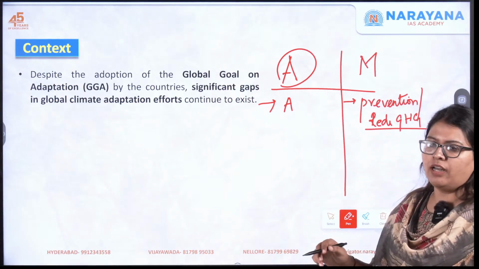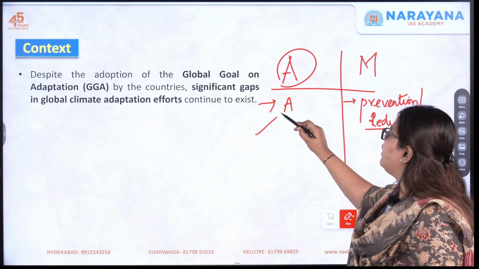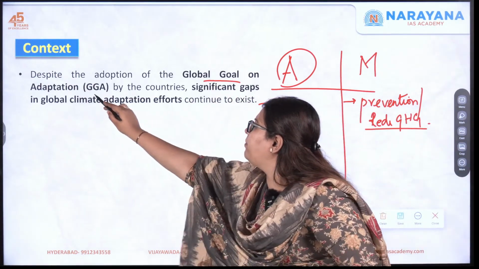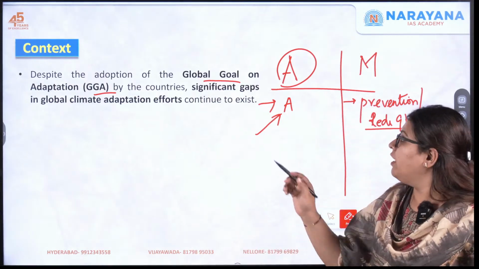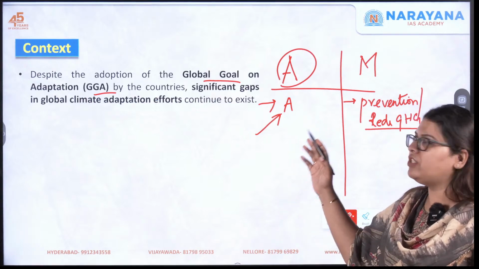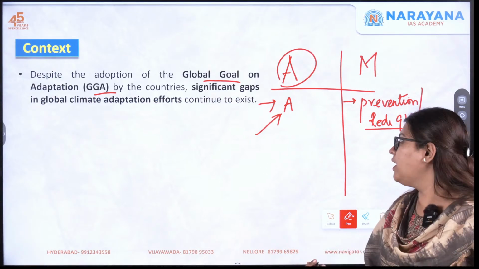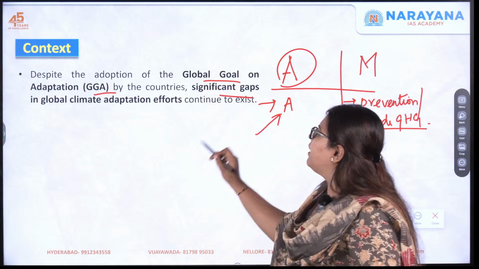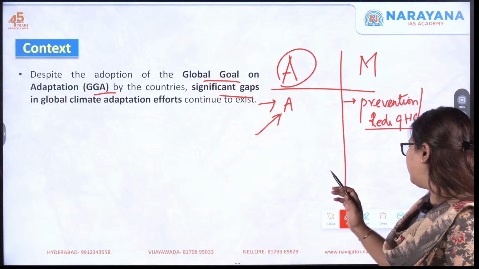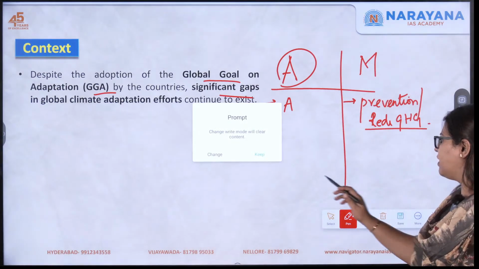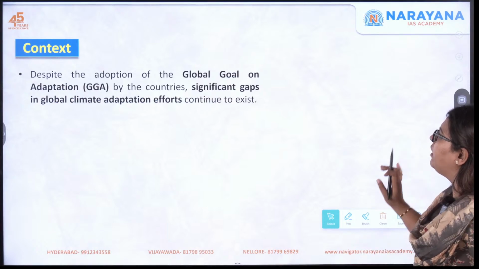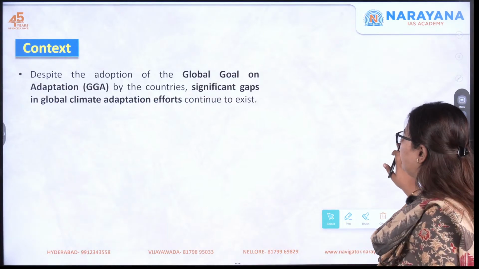Okay, so here all the global communities actually came together and they had signed a global goal on adaptation. Okay, and here we'll be discussing the fact that despite this particular GGA, that is global goal on adaptation, being adopted, there are significant gaps in the adaptation efforts and this still continues to exist. Okay, so this is what this particular article is discussing about. So now let us quickly move to the next one in understanding the broader concept of it.